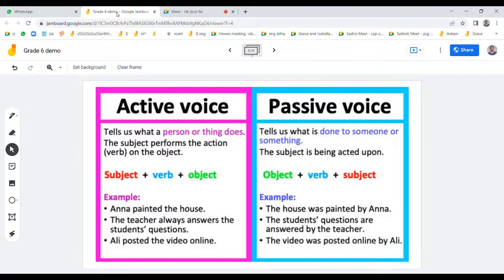For example, you can see here, the house was painted by Anna. But here you see the active voice: Anna painted the house. It's very direct. Anna is the first person, it's the subject. And what did she do? She was painting, right? And what did she paint? The object is the house. Active voice is directly telling what the person is doing.